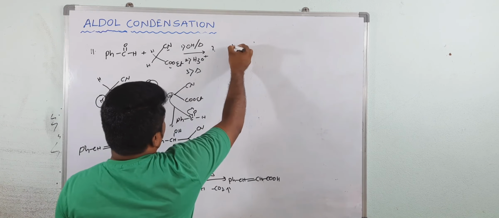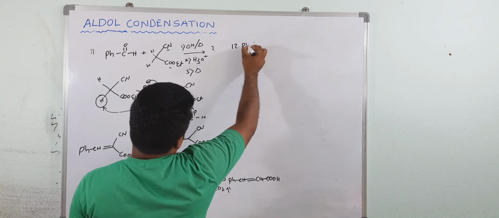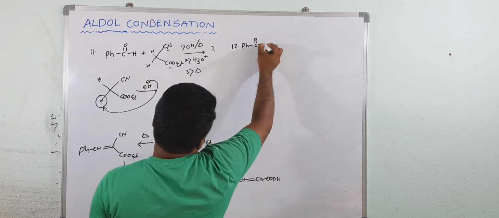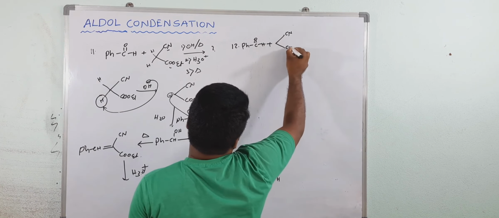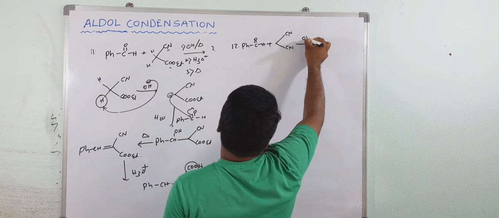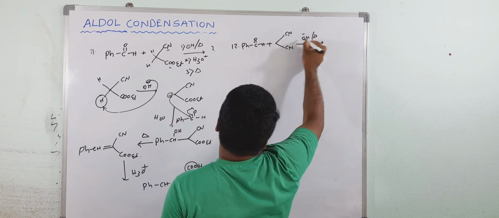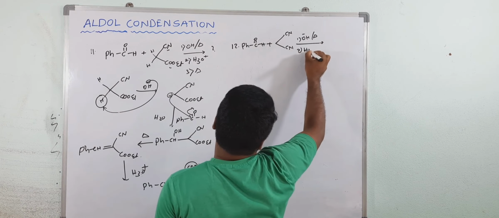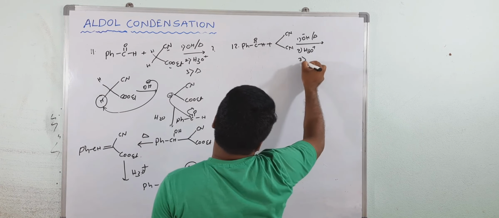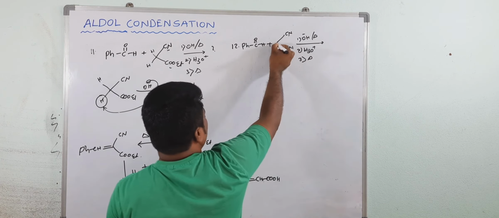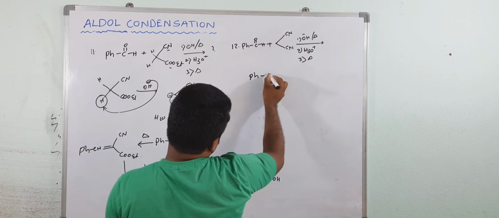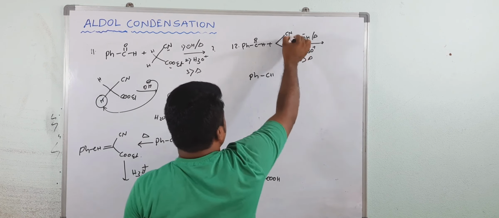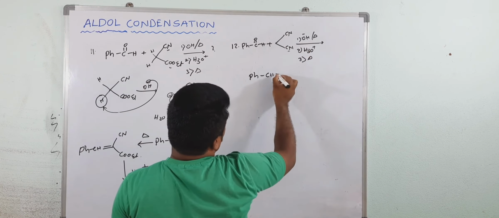Now question number 12. Same benzaldehyde again. Now here I am taking two CN, two CN, alkaline condition, heating, hydrolysis, then heating. Same, active hydrogen, then alpha beta unsaturated, then after hydrolysis the product would be the same again. Same, instead of ester and cyanide, we are taking both cyanide, so double bond.